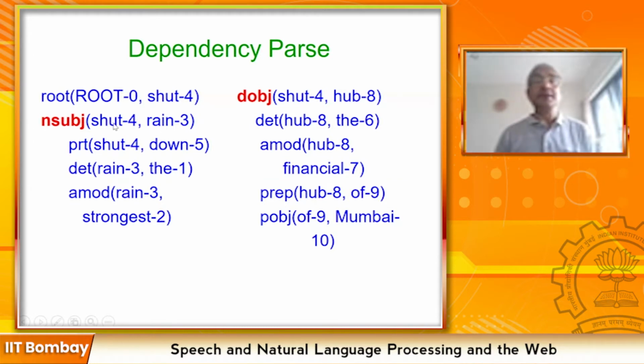Okay, something is being shut, so that something is coming as the modifier for shut. So do remember this way of building constituency and dependency parse trees, and all important parsers these days give you both dependency and constituency parse trees.